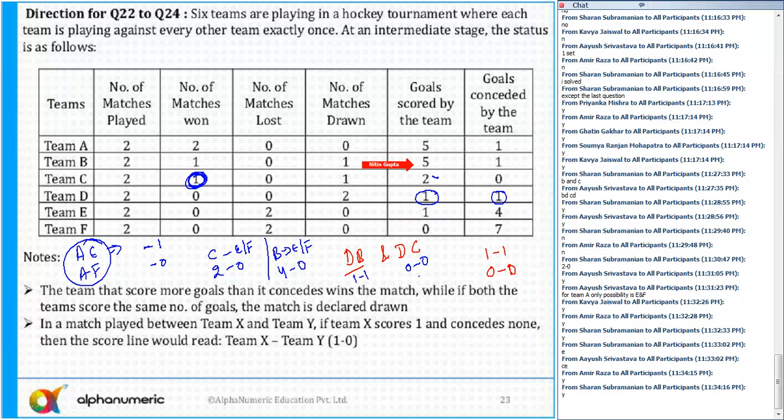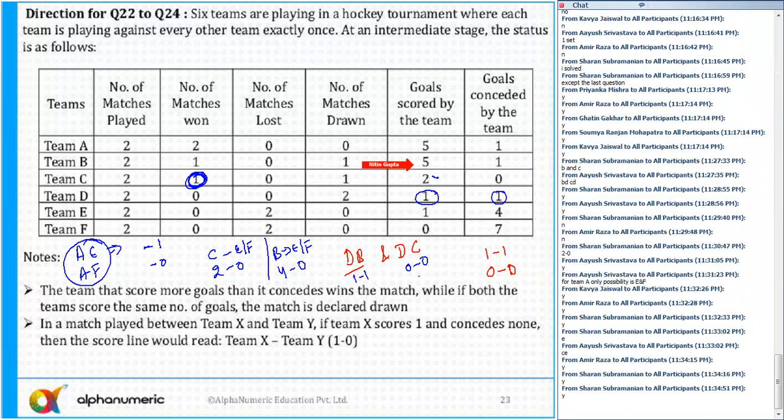Yes or no? For B, total goals scored is 5, conceded is 1. So one of the matches for B is 1-1. So in another match, the score of B must be 4-0, then only 4-0 and 1-1. If I add these two, I'll get 5-1. Remember, since F has conceded 4 goals, what can be here? It is 4-0.